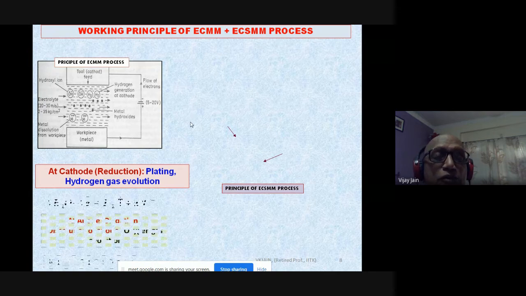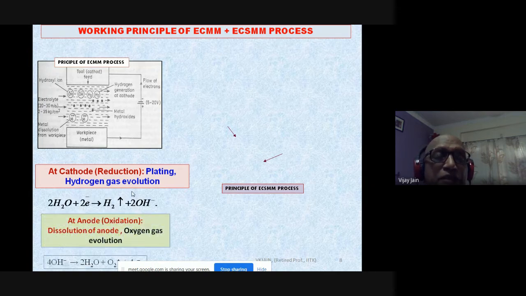Now at the cathode, you know, there is hydrogen gas evolution, as shown here by the electrolysis reactions. Ferrous is there, and at the anode you have the evolution of oxygen gas, which is shown over here.